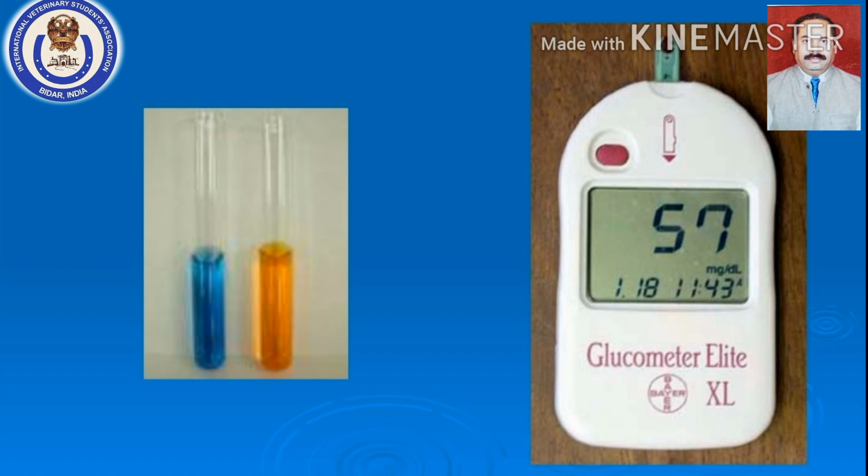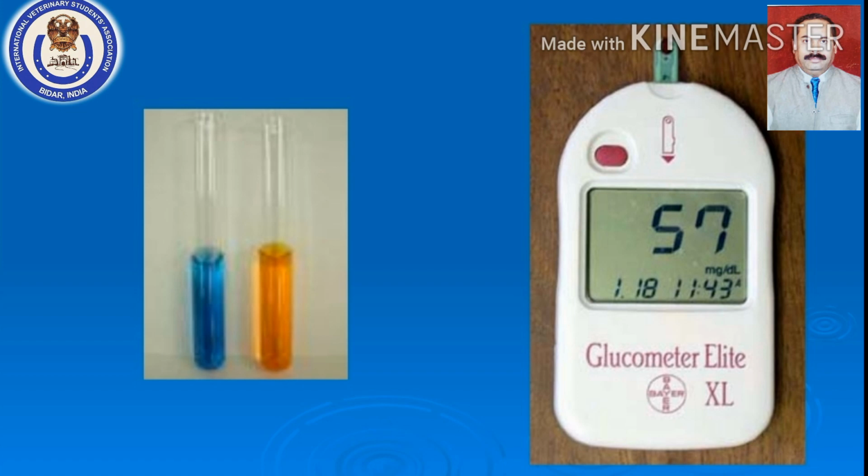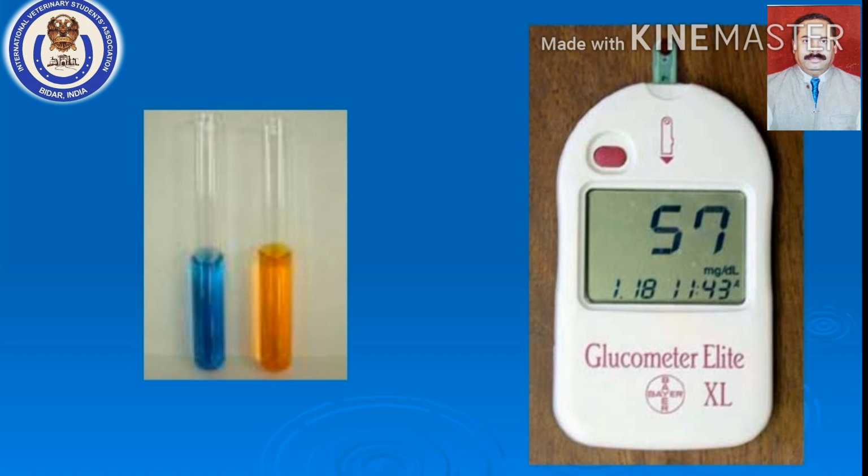You fix that strip in the glucometer, then puncture the nearest vein, preferably the ear vein, and feed one drop of blood to the strip. Within 10 seconds you will get the reading. The approximate blood glucose at that point of time will be indicated.